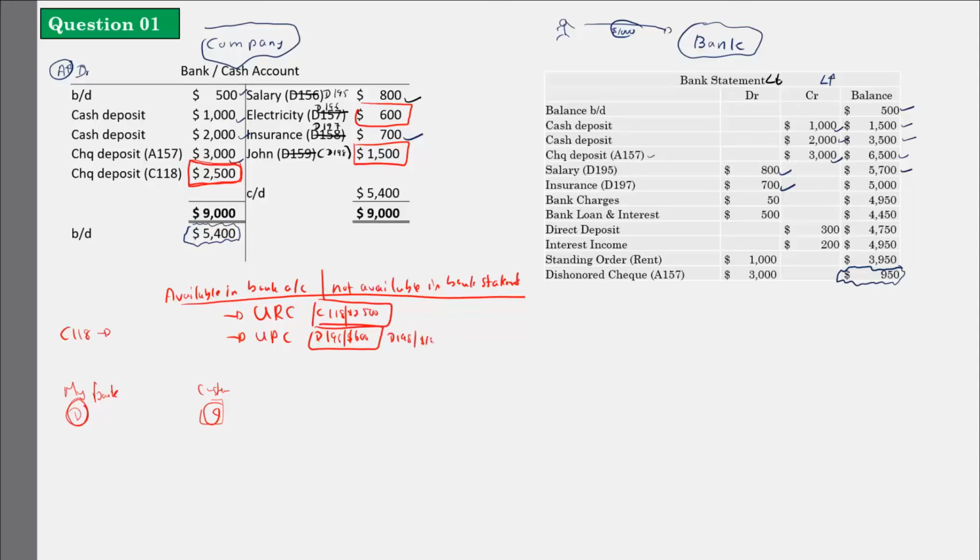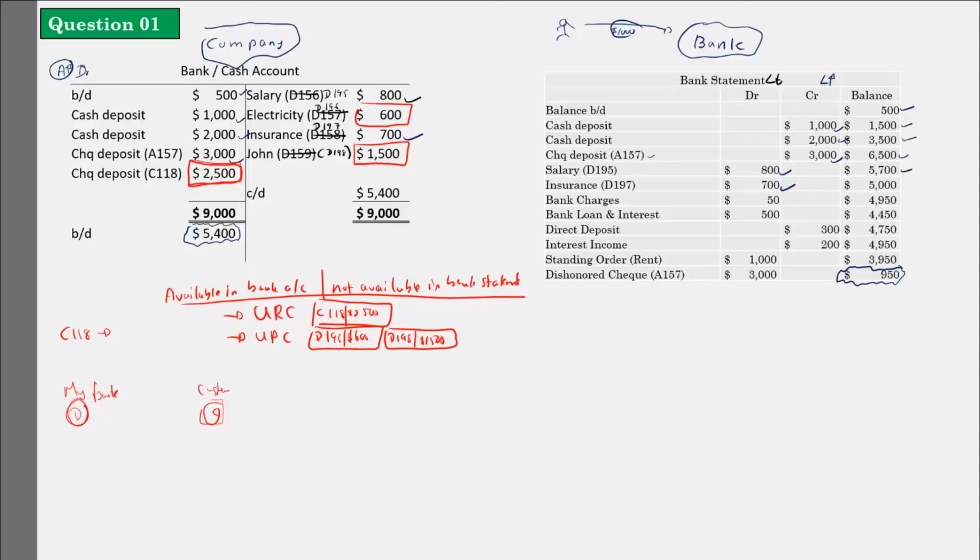So if you take this unrealized check, it is there in the bank account but not there in the bank statement. If you take these unpresented checks, two checks which are given to the customer, they have not presented them to the bank. They have not gone to the bank. So if they have not gone to the bank, it will not be there in the bank statement, obviously. So unpresented checks, two checks are there. One check is D196, one check is D198. So these also are there in the bank account, but not there in the bank statement.